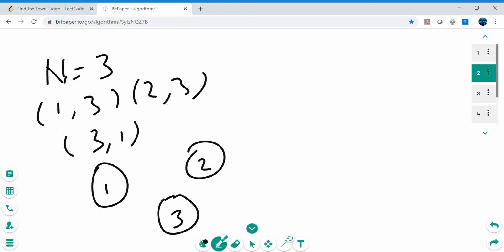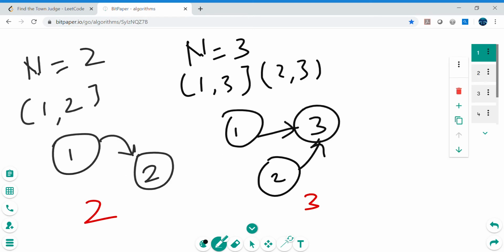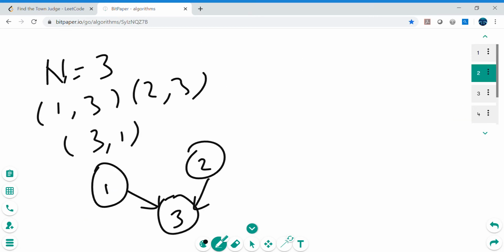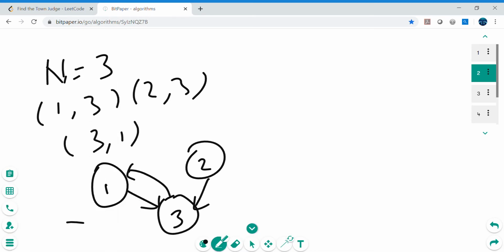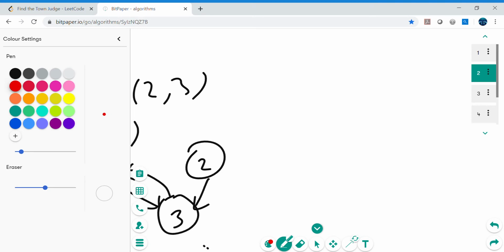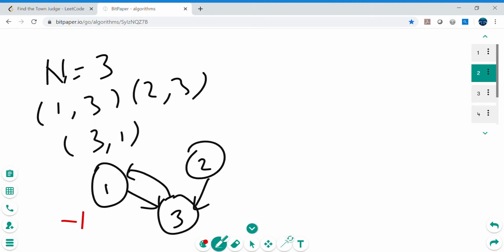So 1 is trusting 3, we draw this arrow. 2 is trusting 3, so we draw this arrow. 3 is trusting 1, so we draw this arrow. Now we need to figure out who is the town judge. Let's assume that this arrow is not there. Then 1 is trusting 3 and 2 is also trusting 3, like the second example, so the output was 3. But here the case is different, 3 is also trusting 1, so there is no town judge. So the output would be -1.